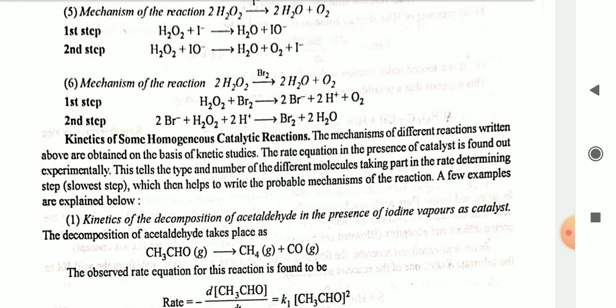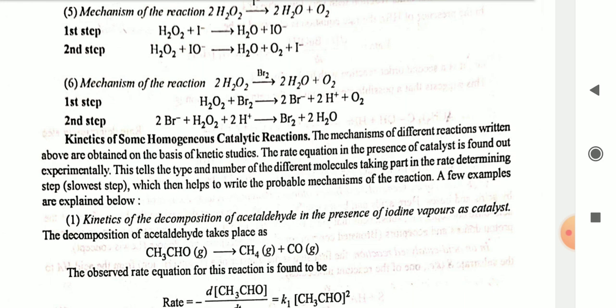Kinetics of some homogeneous catalytic reactions. The mechanisms of the different reactions written above are obtained on the basis of kinetic studies. The rate equation in the presence of catalyst is found out experimentally. This tells the type and number of the different molecules taking part in the rate determining step, which then helps to write the probable mechanism of the reaction.